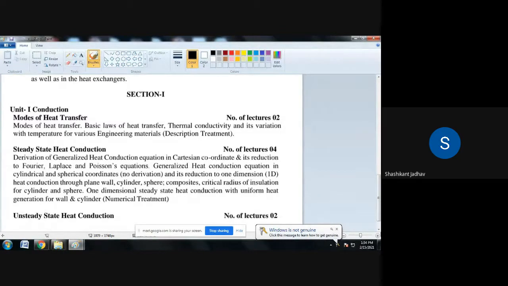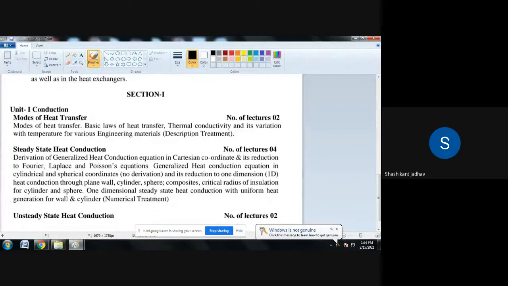Then the next law is Wien's displacement law. What is Wien's displacement law? It states that the product of maximum wavelength and temperature is constant.